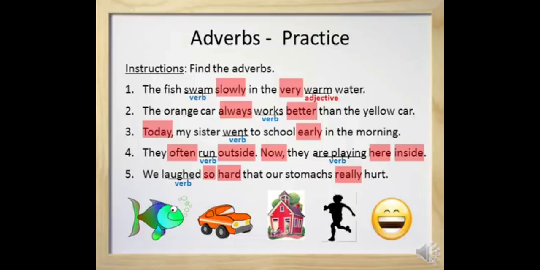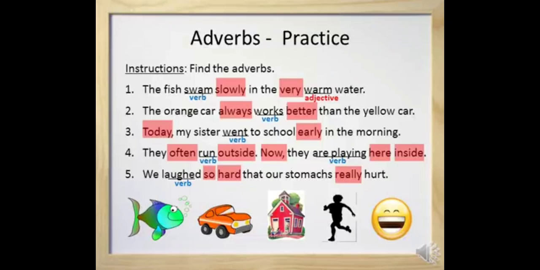Yes. So can you see the answers, children? This was a practice, so I'm just showing the answers to you. On the day when we are going to have the test, I will tell you what has to be done. That part will be done by you all totally. The fish swam slowly in the very warm water. So swam is the verb. Slowly and very, you can understand. The orange car always works, verb.